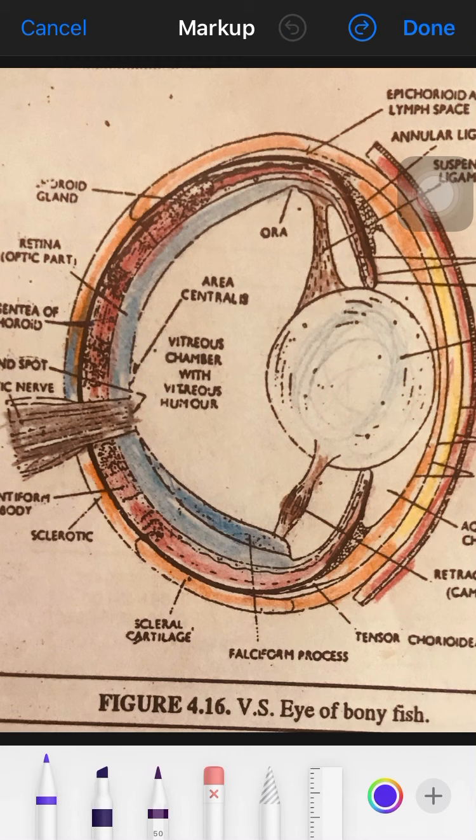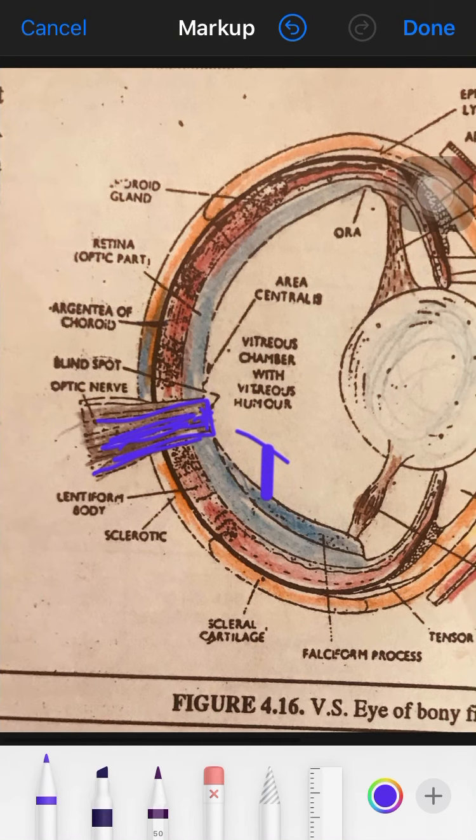Now where the optic nerve enters the retina, there will be no cone cells and no rod cells. That means that portion does not respond to any type of light. Receptor cells are lacking, it is insensitive to light, so it is called the blind spot. Now after that, let us talk about what else we can see.